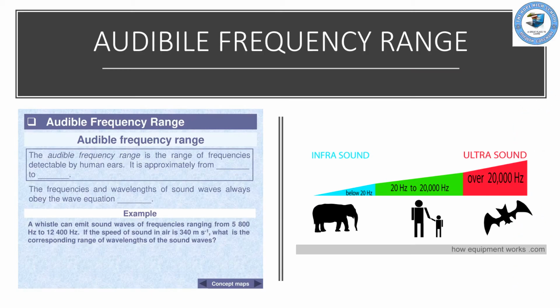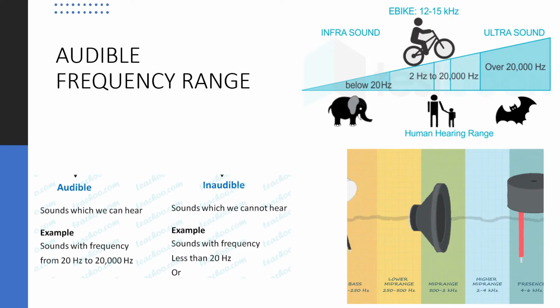Audible frequency range. The range of frequencies of sound that a person can hear is called the range of audibility or the audible frequency range. Sound with frequencies below the lower limit of the human range of audibility is known as infrasonic. Human audible frequency range lies between 20 Hz to 20,000 Hz. Sounds which we can hear.